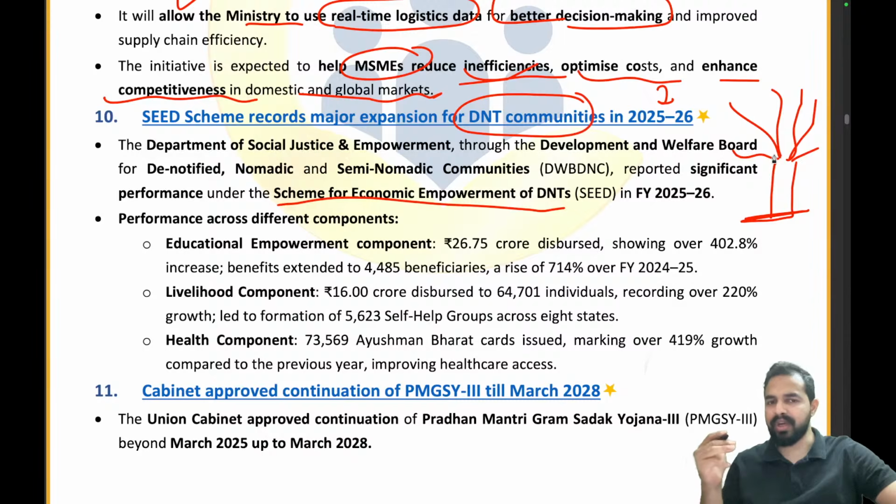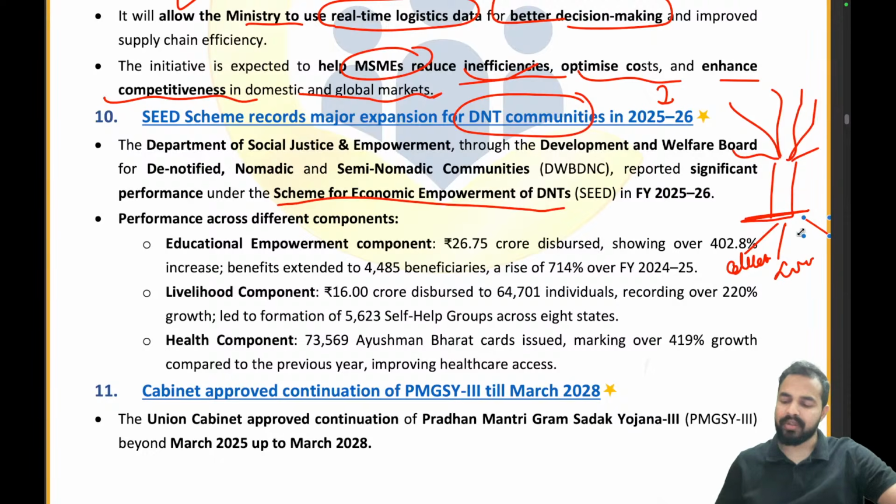We are providing them three different roots. One is the educational root. Second is the livelihood root. Third is the health root, which can really make the difference in the life of that tree. Now let's take an example that this tree is basically the different denotified tribes which are existing in our country, and we want to empower them.